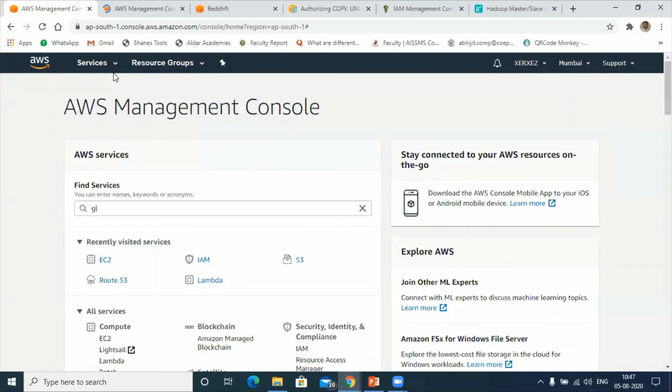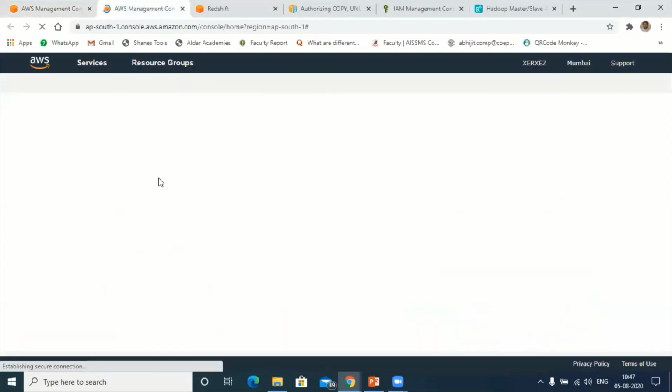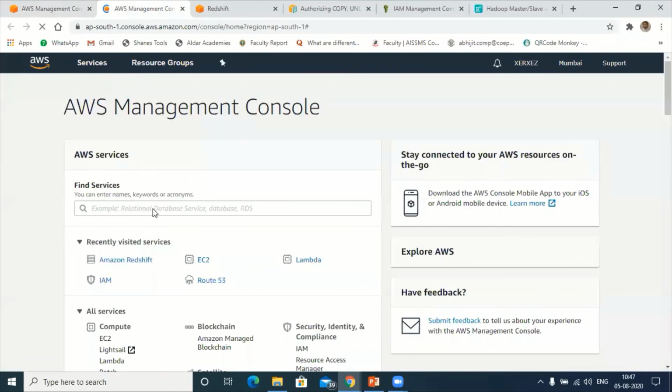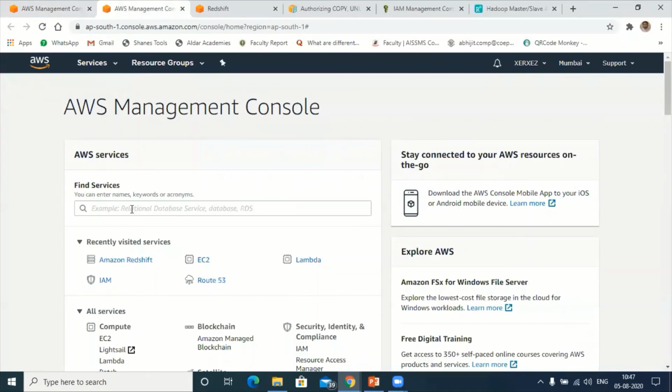Let me open in a new tab. Here type Glue, AWS Glue, or else directly you can type Glue.